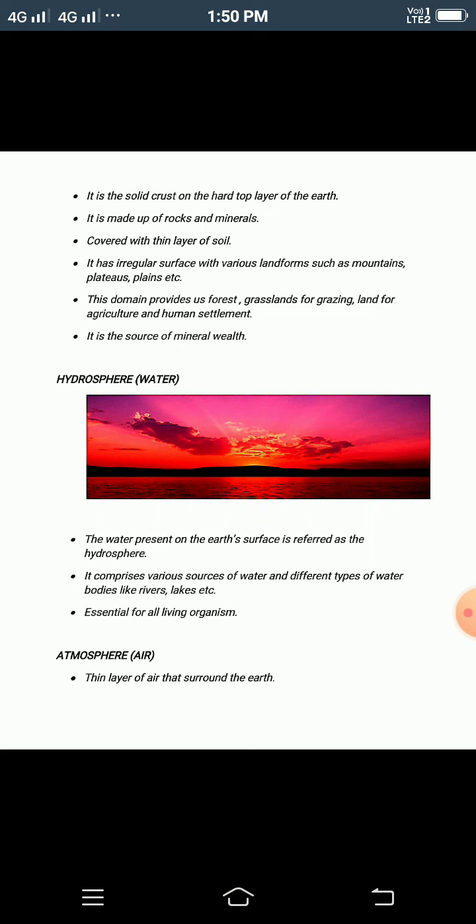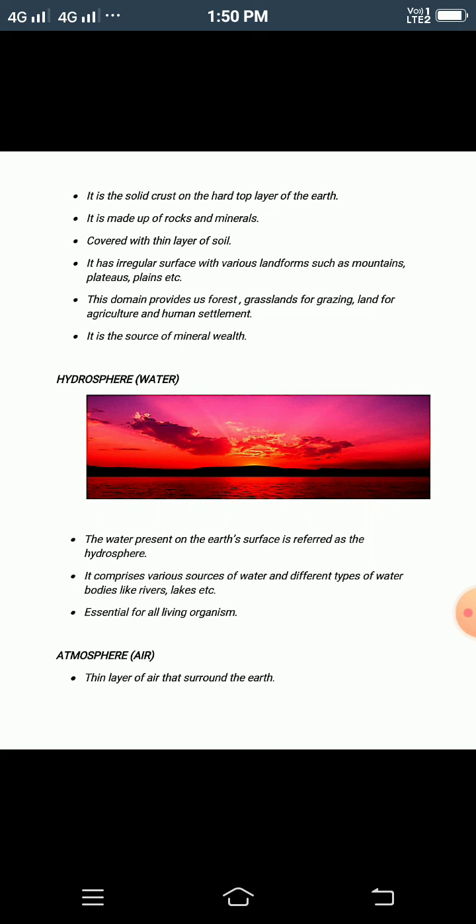And you will see there are various sources of water and different forms of water, that is water bodies, like rivers, lakes, ponds, waterfalls. So these are the things. And it is very important for us because we need water for our survival.